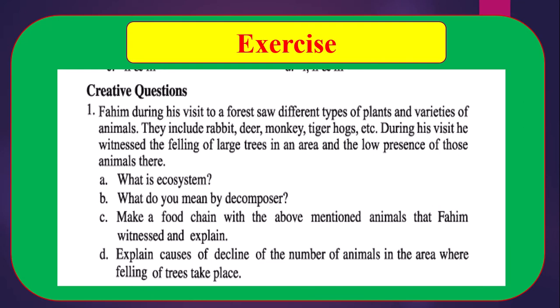Again, tigers were also not available because the animals tigers depend on for food had gone away somewhere else in the forest. This is why tigers are also hardly seen in the certain area of the jungle. So you have to describe it in your words.